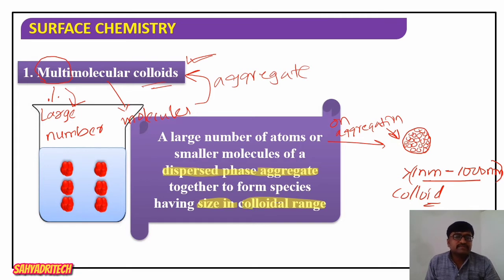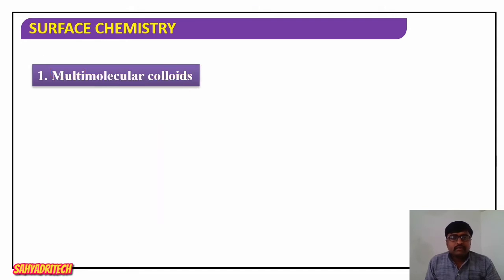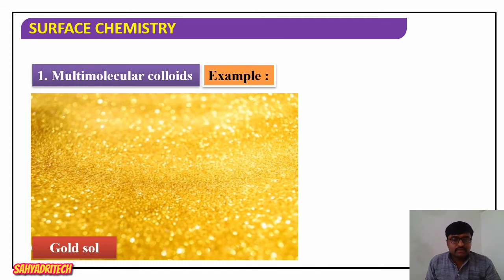Such colloids formed are called multimolecular colloids. An example for multimolecular colloids is gold sol. Gold sol is a well known example of multimolecular colloids. It means the size of the gold particles will vary over a range.